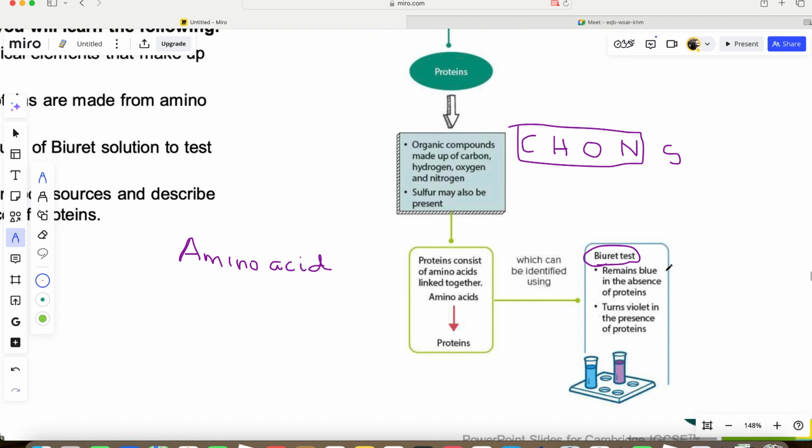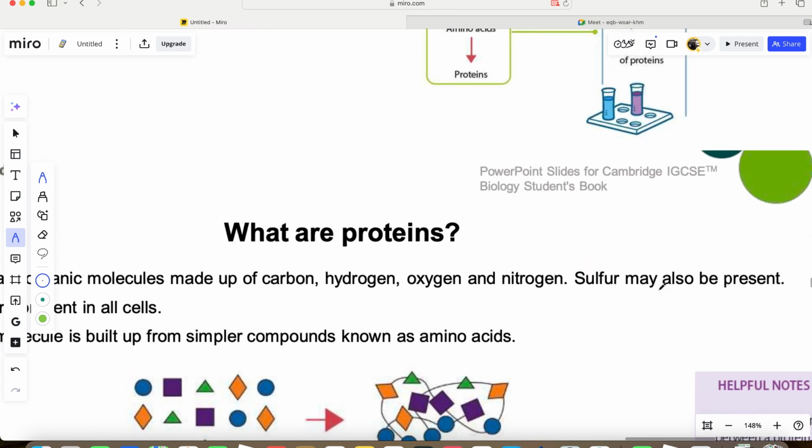when the blue color remains, then it indicates the absence of protein. It remains blue in the absence of protein, and it turns violet in the presence of protein. Now, let's see how we have a test for it.